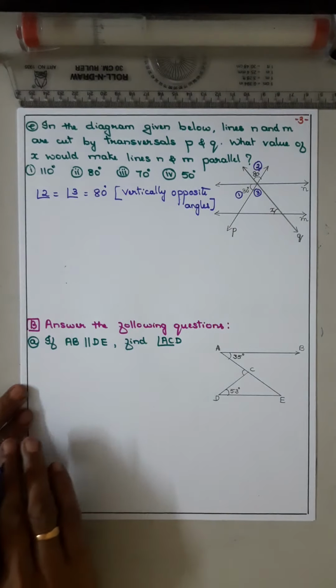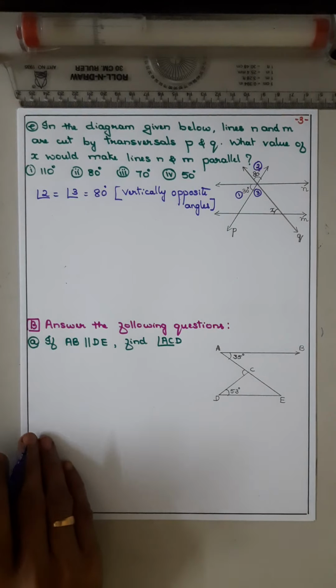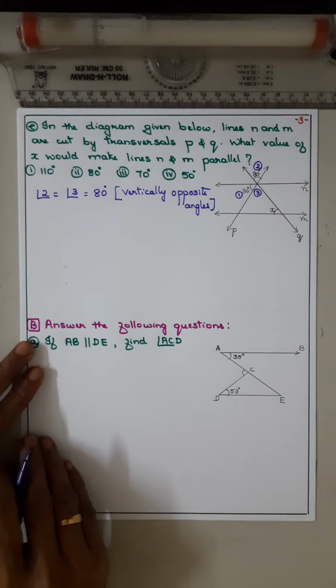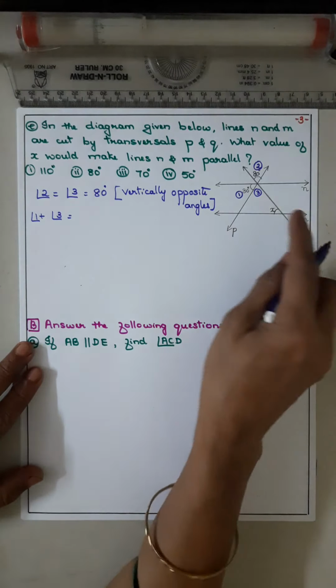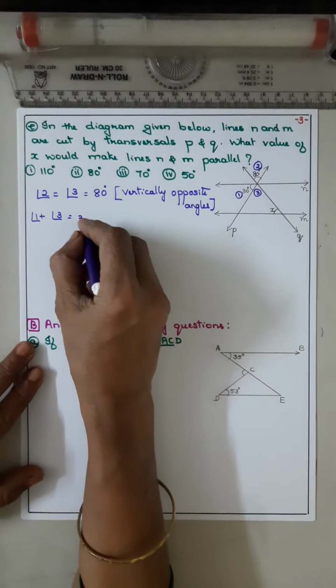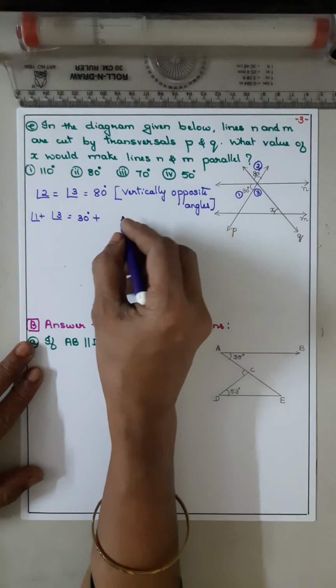Now angle 1 plus angle 3. Angle 1 is given as 30, and angle 3 you got 80.